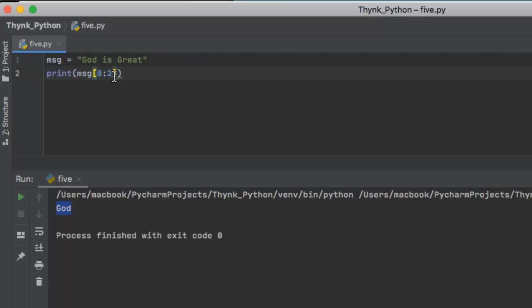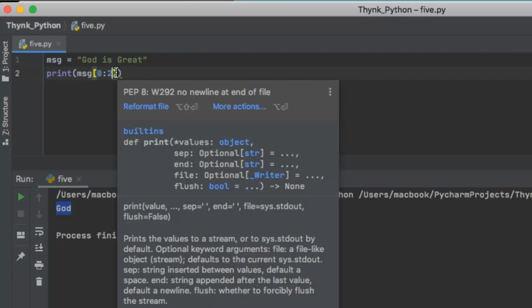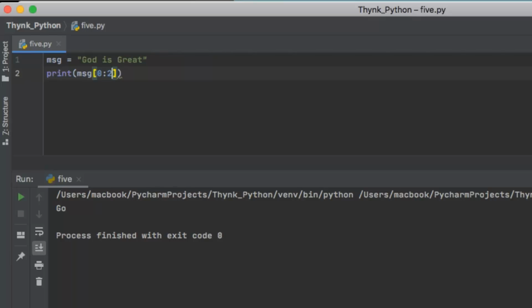So the second index character would be excluded. Let's run it. Right, so you have a go here.